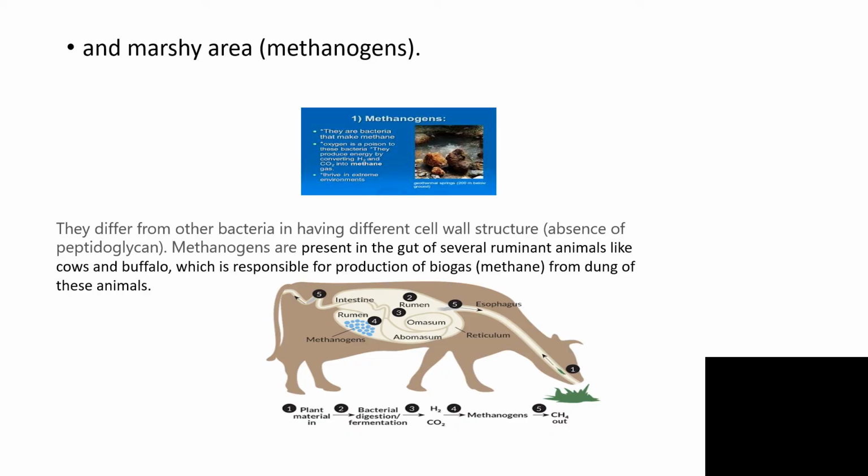Methanogens. They are found in marshy or wetland areas. They can be found in the guts of cows and buffaloes. Methanogens are responsible for the production of biogas from the dung of these animals. These are extremely sensitive to oxygen.